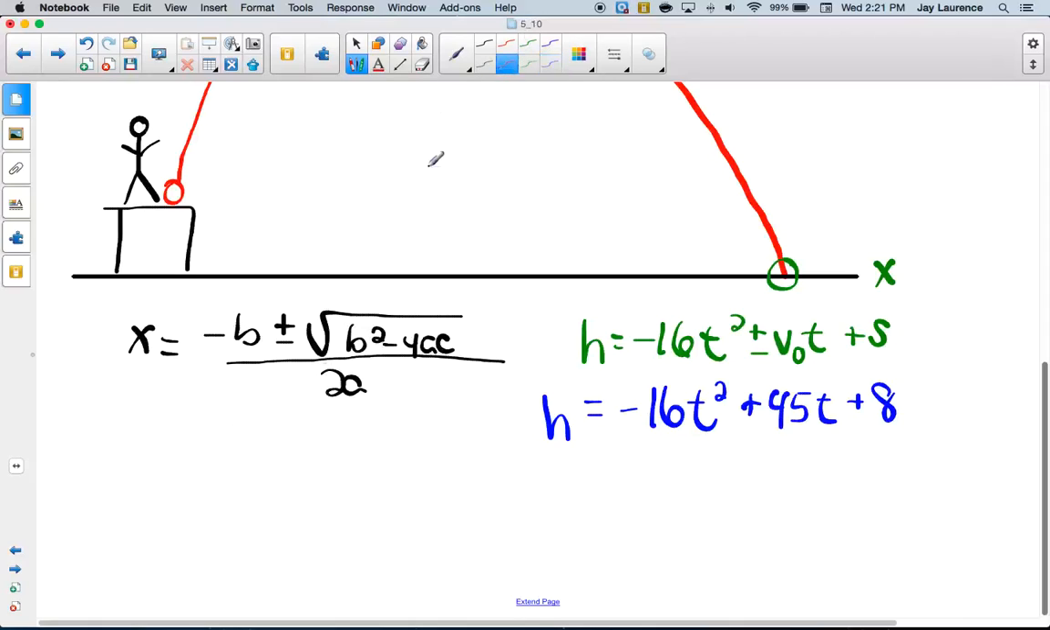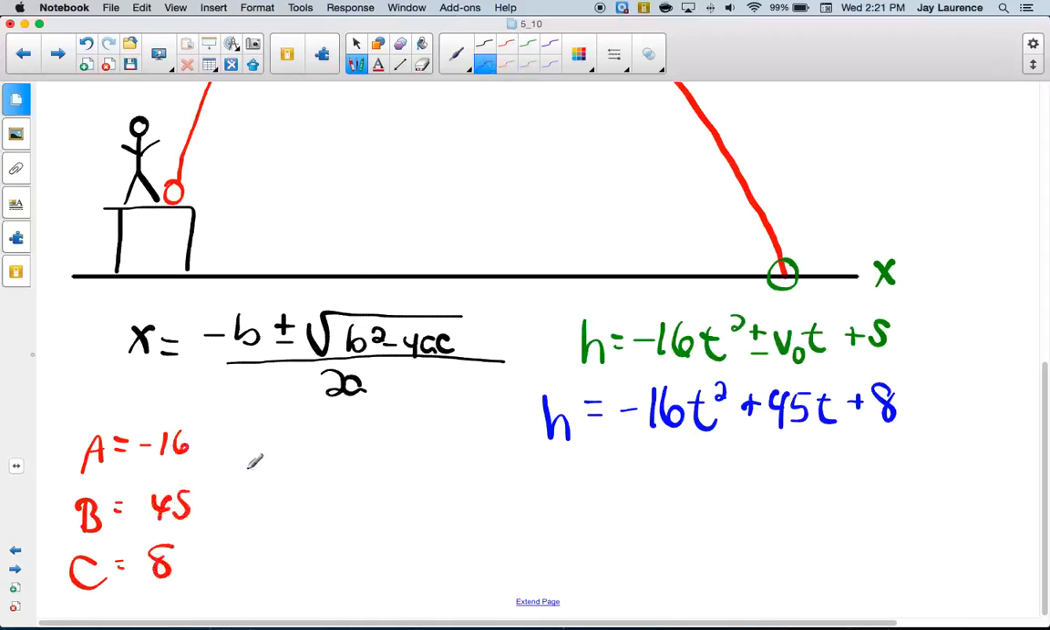I could try solving by factoring or completing the square. It'll be so much easier with the quadratic formula. A little bit long, but easy. So, first thing I'm going to do is talk about Michael Jackson. Go A, B, C. Easy as negative 16, 45, 8. And I'm going to plug it in.